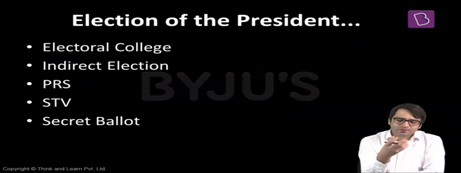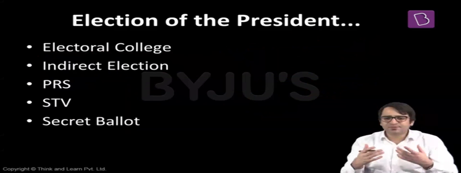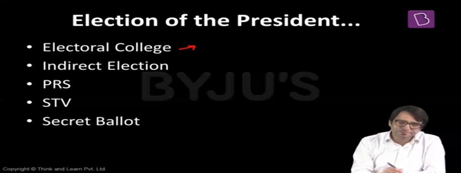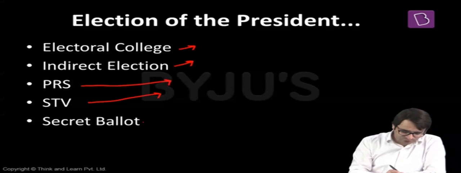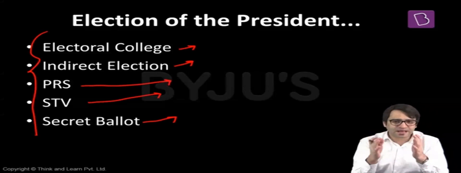So till now, we have talked about who is this President of India and what is the constitutional position of the President of India. Now let's talk about how the President of India is elected to his office. The President of India is elected by an electoral college in an indirect election, by a system of proportional representation, by means of single transferable vote, and through secret ballot. Now let's look at all these five things one by one so that you can understand how the President of India is elected to his office.